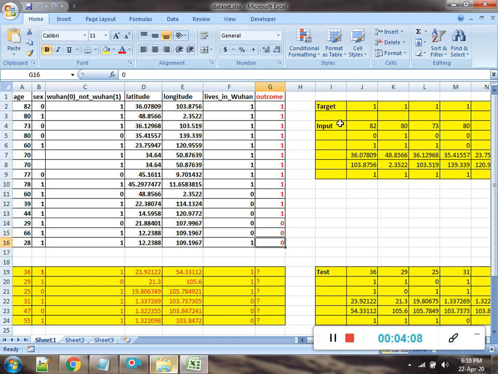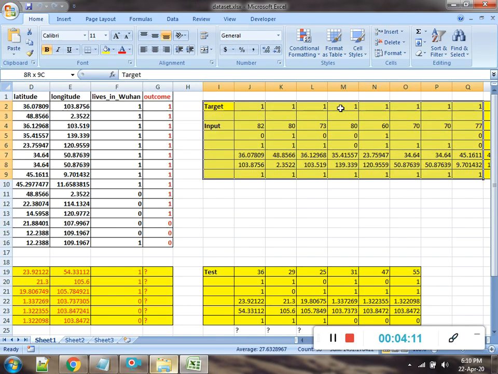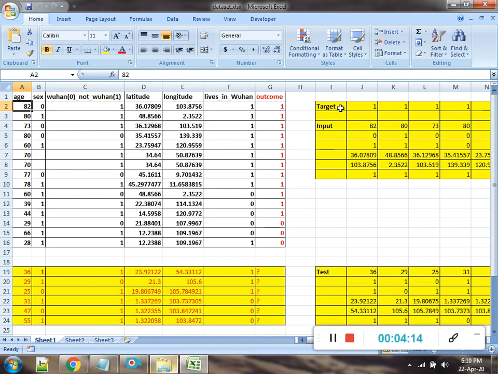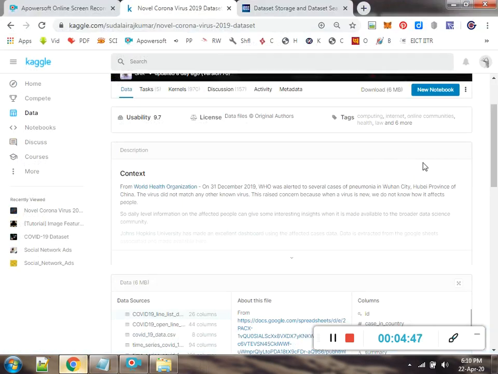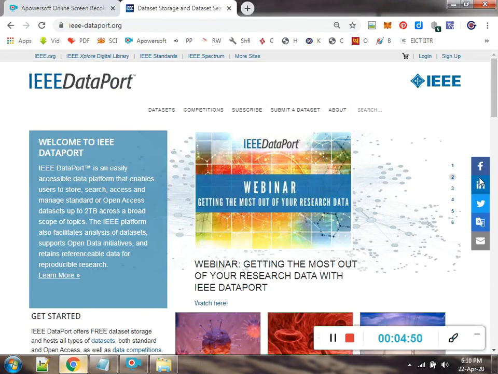We can transform this data to this format as training data, and for testing, suppose we take this particular testing data and want to predict what will happen to these people, for example a person who is 36 years old, with this gender, Wuhan, and this value. This is training data, this is the target class, and using the testing data we can predict the outcomes. If I prepare a research paper or article with this data set, there will be more chances of its acceptance, because it is a very prominent domain of research nowadays.